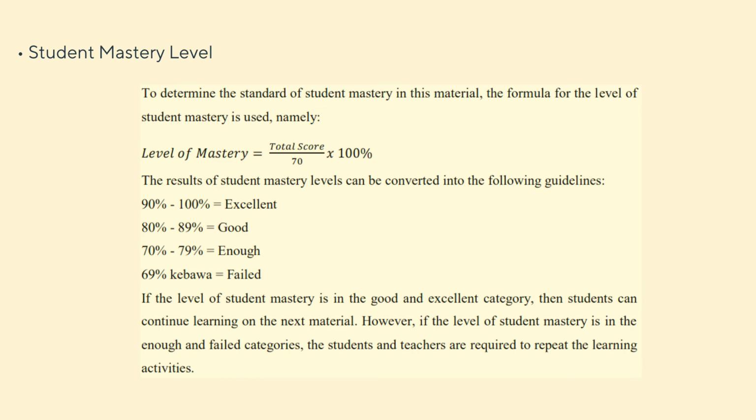If the level of student mastery is in the good and excellent category, then students can continue learning on the next material. However, if the level of student mastery is in the enough and failed categories, the students and teachers are required to repeat the learning activities.